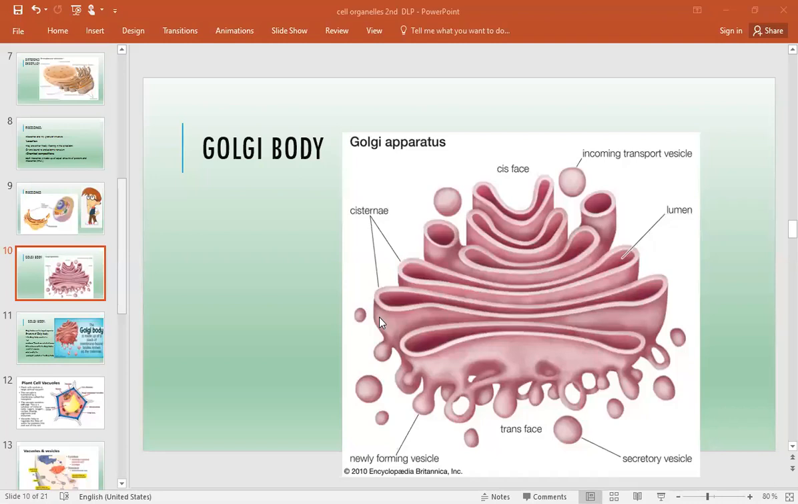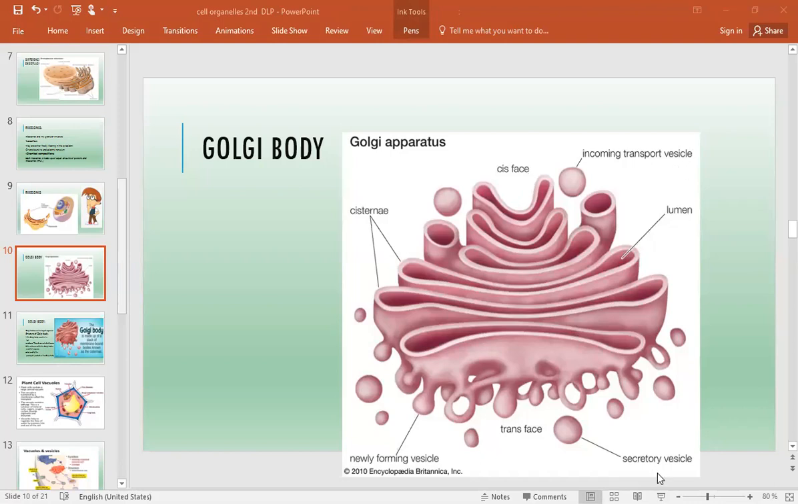Here you can see it, we can say it is the cis phase, and from the cis phase the protein enters from the endoplasmic reticulum to the Golgi apparatus. And what is happening here? They synthesize them, they modify them, and then pack them into the vesicle.